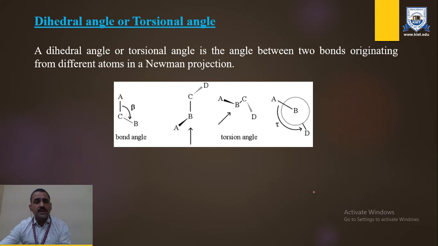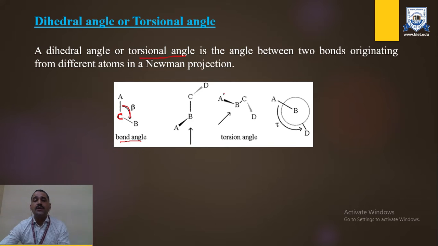Now, what is the dihedral angle? The dihedral angle or torsional angle is the angle between two bonds originating from different atoms in a Newman projection. Basically, it is a consideration of two heads. If we think about the bond angle, the carbon is present in the middle with two substituents lying on the carbon, and the angle in between is generally known as the bond angle.